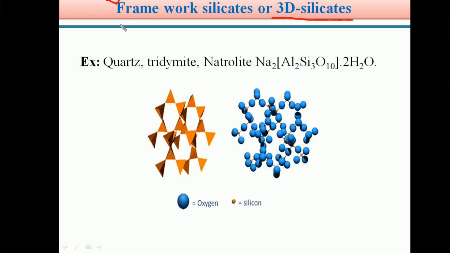The examples for framework silicates or 3D silicates are quartz, tridymite, and natrolite. The formula for natrolite is Na2Al2Si3O10·2H2O. Students, generally these framework silicates are divided into two types: crystalline type and amorphous type. So framework silicates are also known as 3D silicates. They are classified into two types, crystalline type, such as quartz, and amorphous type.